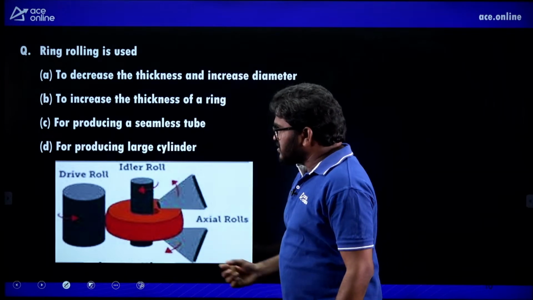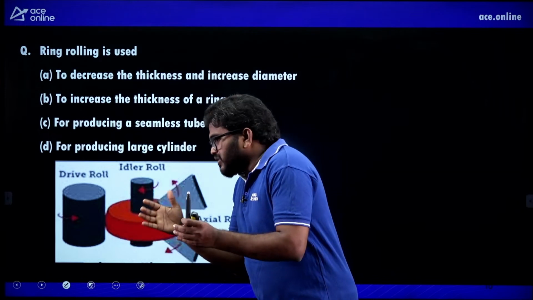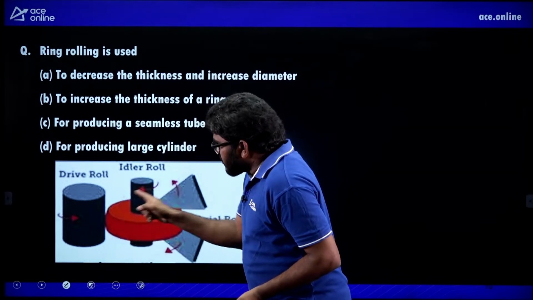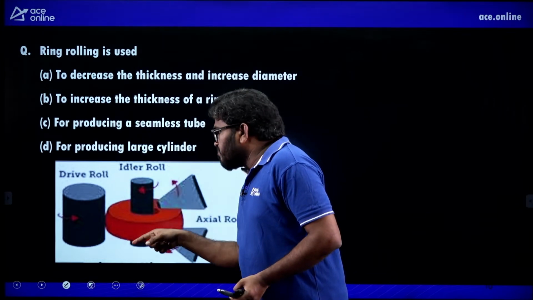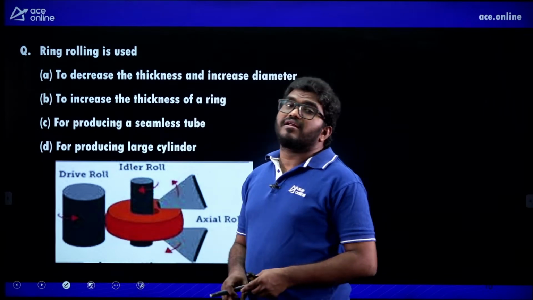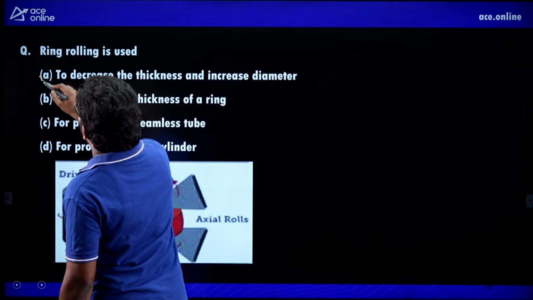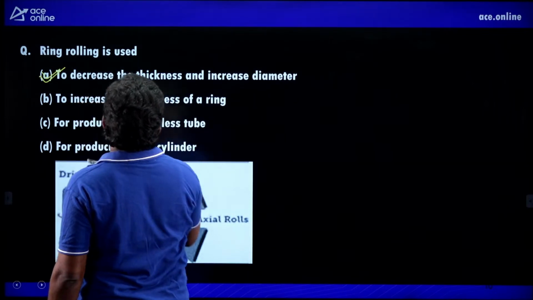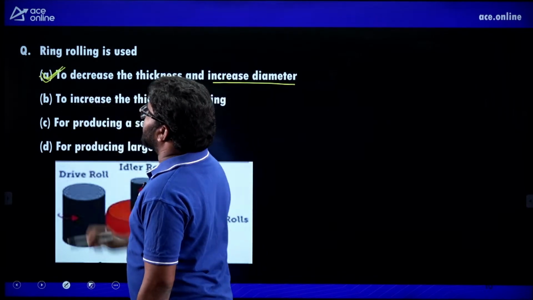Now see this image, here this is a ring, solid with a huge thickness. By using these rollers, I am applying rolling operation so that I can reduce the thickness of the ring and increase the diameter of the ring. So out of these 4 options, I can reduce the thickness and increase the diameter. Very, very important.